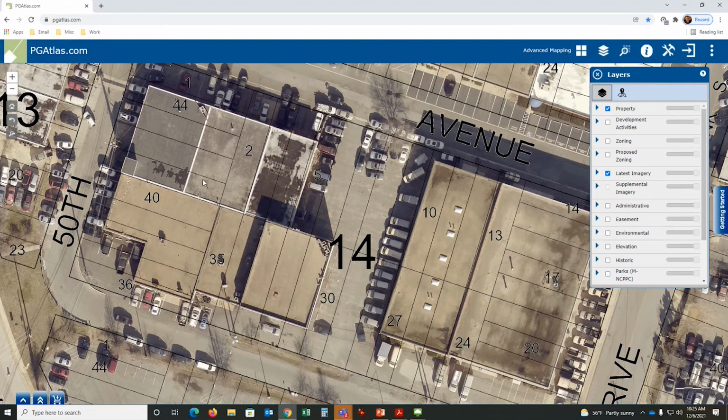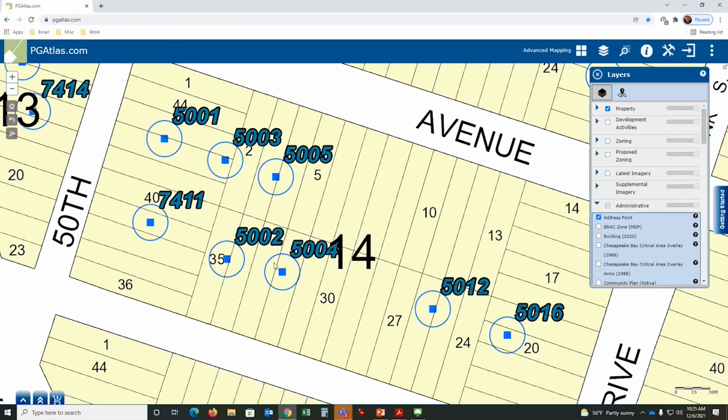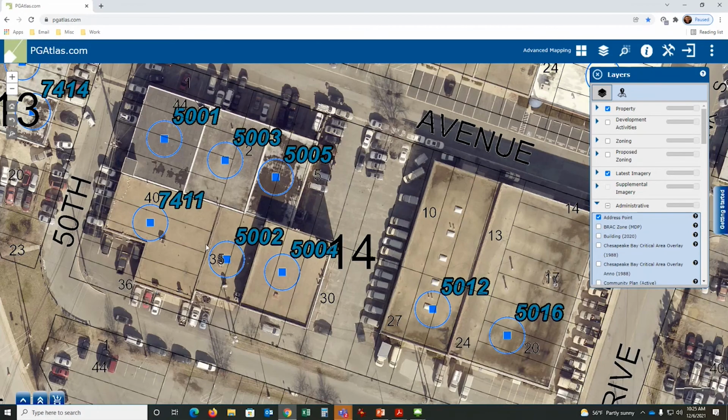But when development occurred, they bought all of them and built a building on it. So without the imagery, you would think this is residential lots, but in reality, it's not. So if I turn on the address point, you'll see there's one address here for this building, 5004, 5012, and so forth. So the imagery will help clarify some of that.